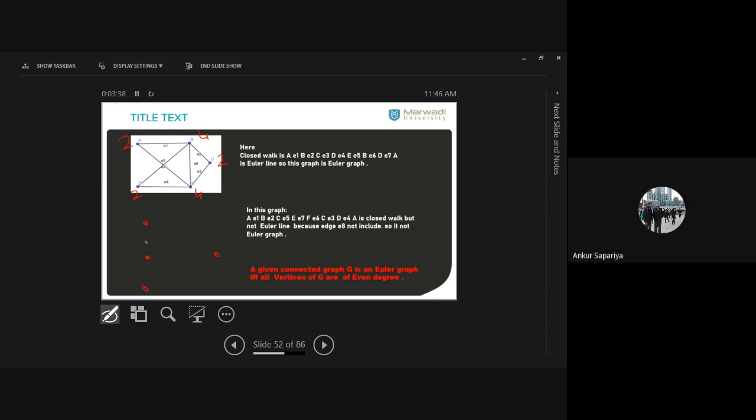Sir, hello sir. Yes, please. Sir, does it mean it will always be the case that if the degree of any vertex is odd, then it will not be an Euler graph? Yes, that is always true. If any vertex has odd degree, then it is never an Euler graph. Clear? You cannot create such an Euler line in such a type of graph. Clear? We'll discuss